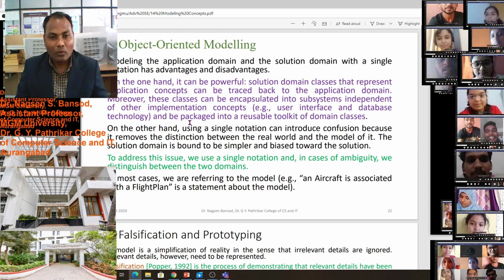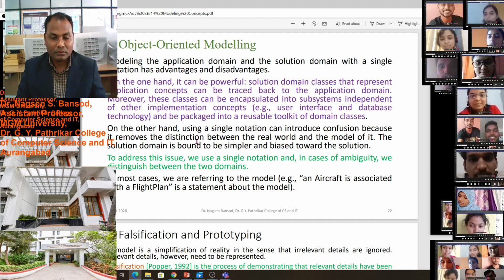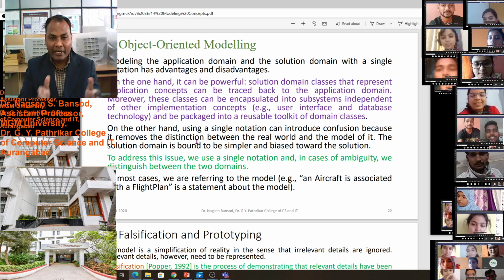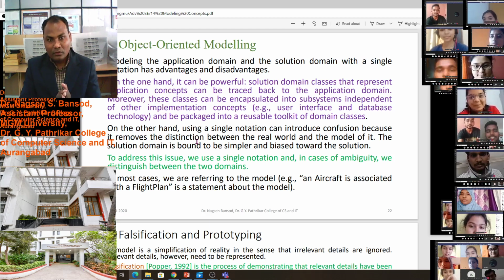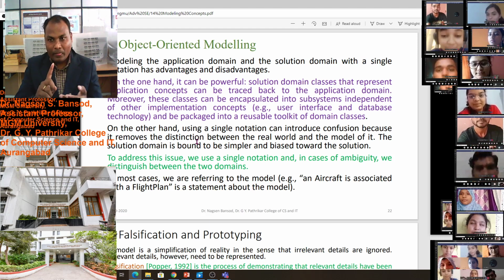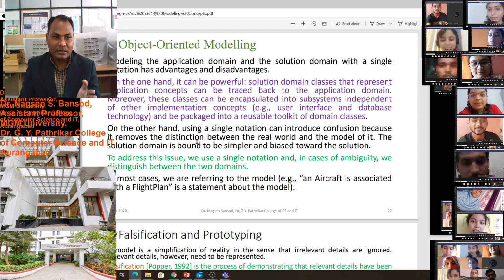Object oriented modeling, is it understood by you? In object oriented modeling, there are the solution domain and the application domain. We are oriented toward the solution domain as well as the application domain.